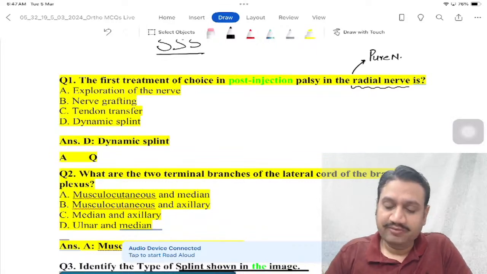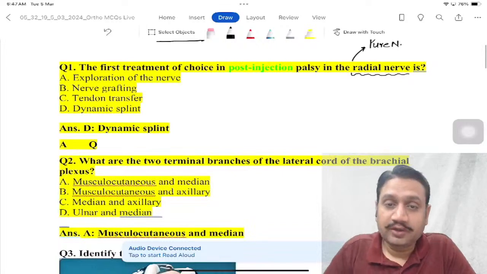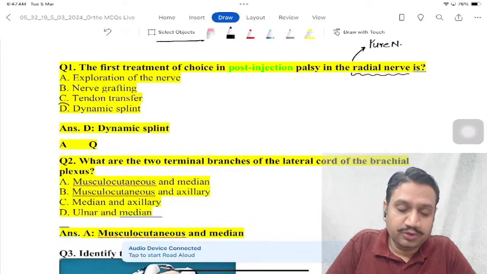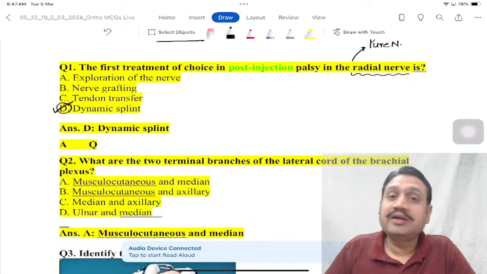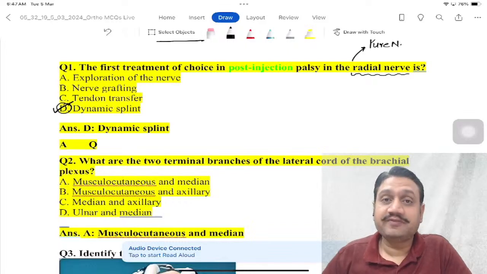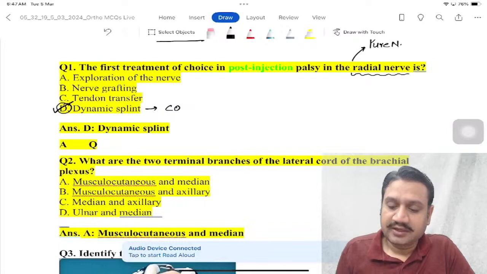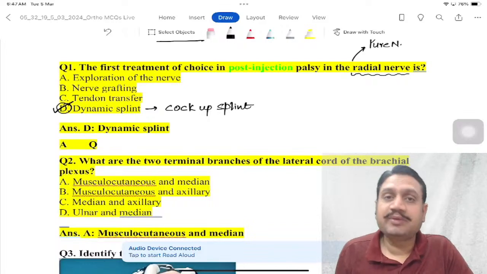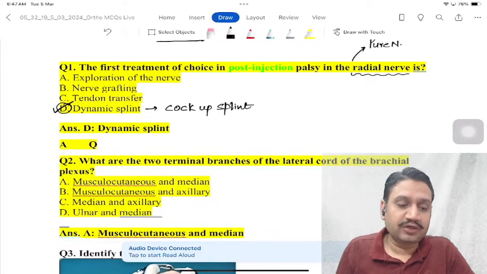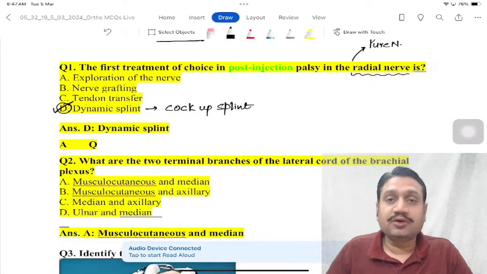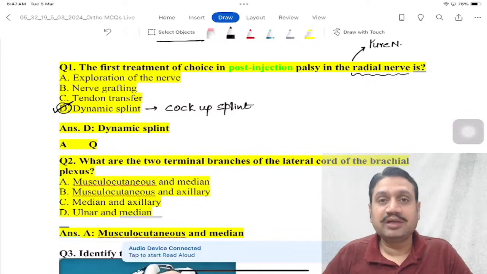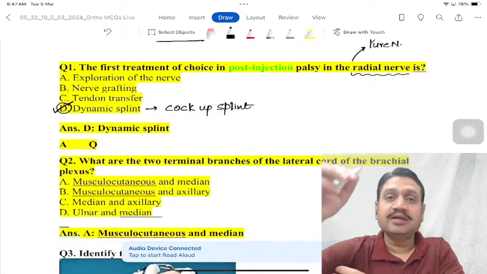So anytime we know that the radial nerve is involved, we manage most of the cases by dynamic splints only. Remember the splints we've talked about? What kind of splint do we use in the radial nerve? It has to be the cock-up splint. I hope you all have got the file of instruments, implants, splints, and traction with you. If you've got the file, wonderful. If not, just download it from the FMG group. Also, I'll be posting the files in a while, so download from there.